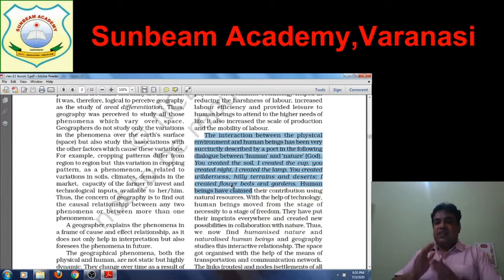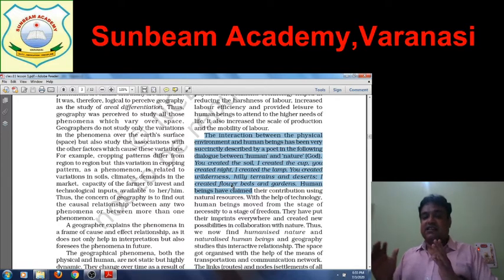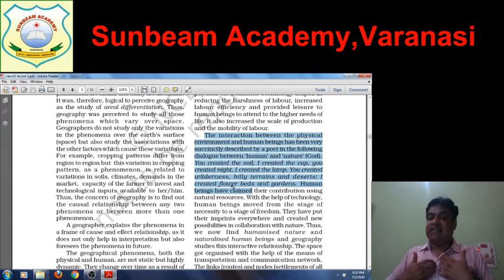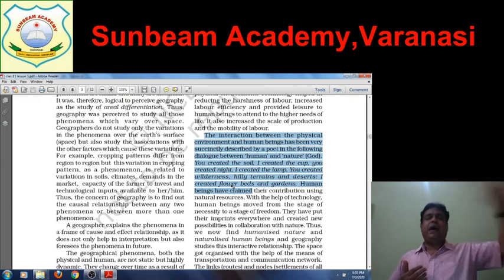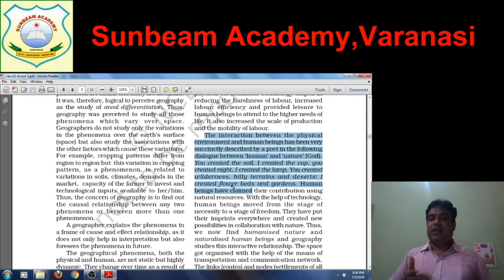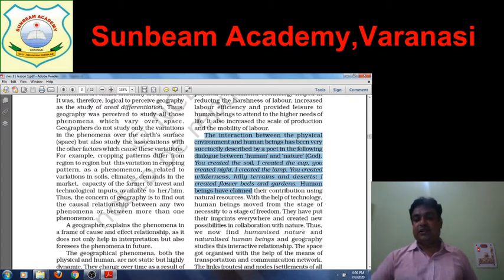So they have put their imprints everywhere and created new possibilities in collaboration with nature. Thus, now we can find humanized nature and naturalized human beings. Now we can see nature everywhere being created or modified. So nature has become humanized and the early human was naturalized.